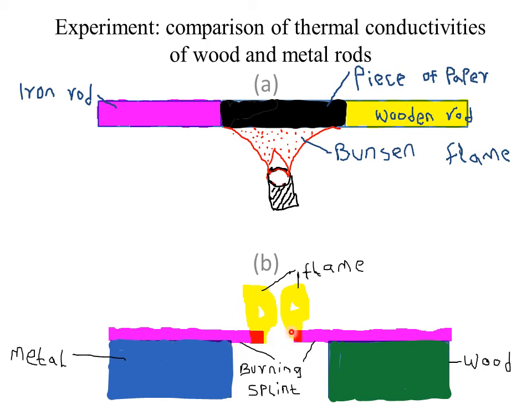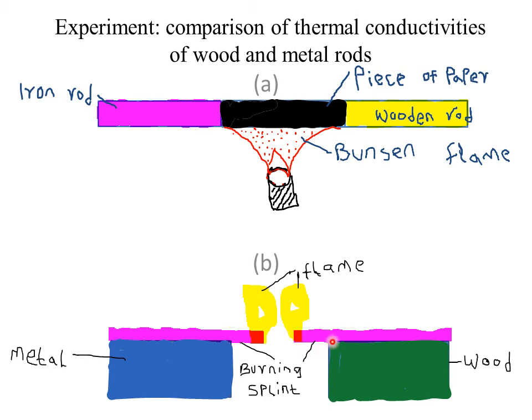It is observed that when this flame reaches the edge of the wooden block, it continues burning the splint until the end. Whereas when this flame reaches the edge of the metal, that is when it burns up to this edge of the metal, it is observed that this flame actually extinguishes. It goes off. Now the question is, why does the flame extinguish for this case and it continues burning for this case?